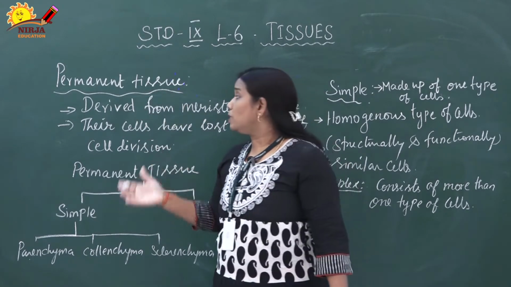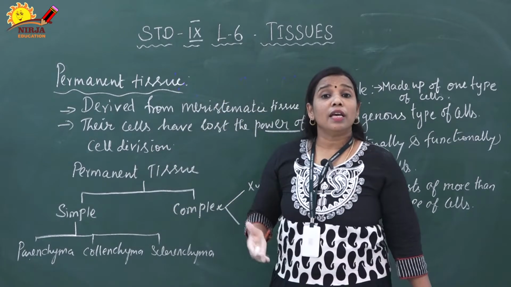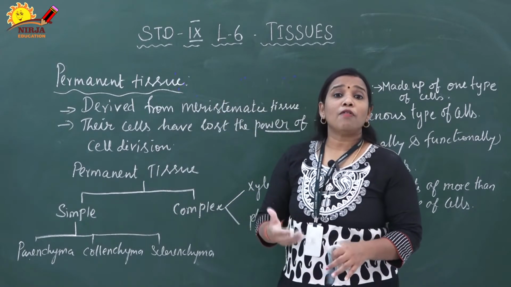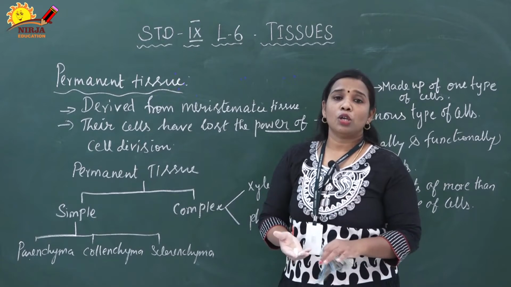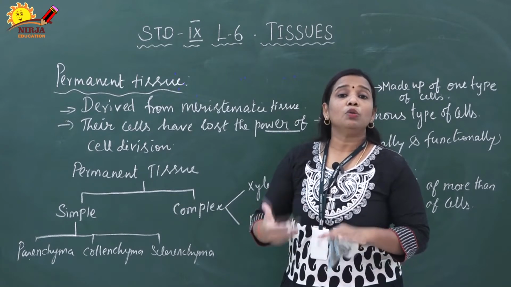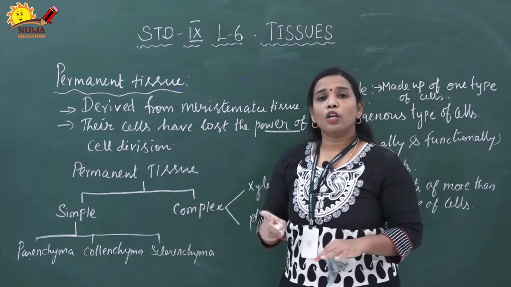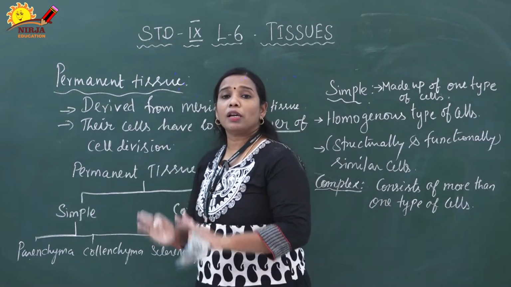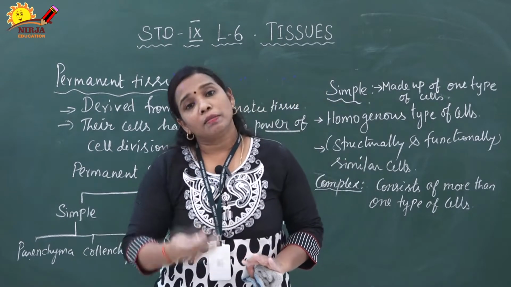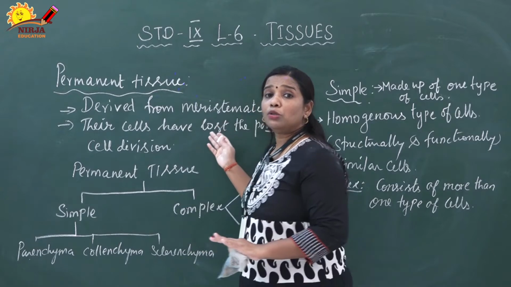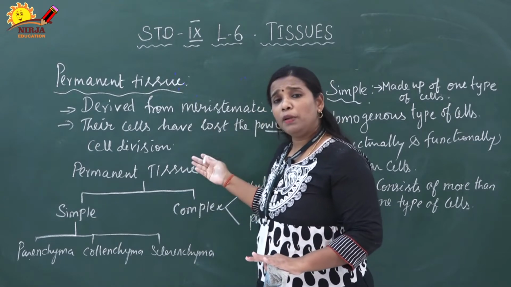The permanent cells have lost their power of cell division, so they don't have the ability to divide. Only the meristematic tissues have the ability for cell division, but the permanent tissues have lost their ability for